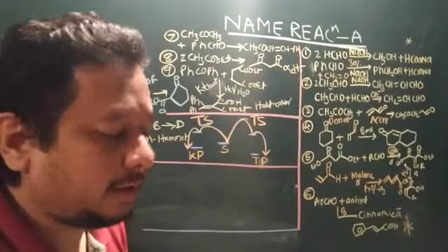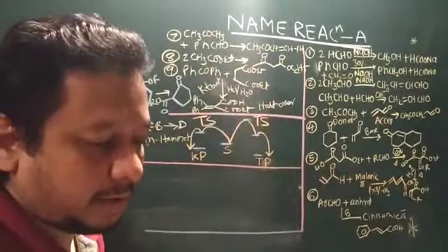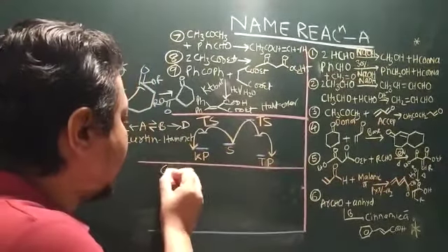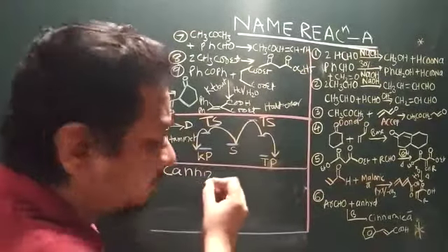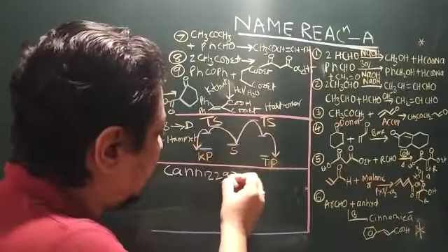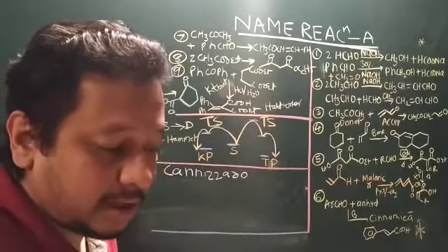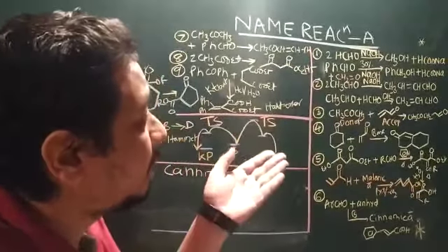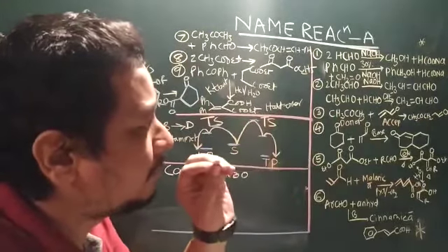See, I have given the numbering over here. So as per the numbering, we will start. The first reaction, number 1, is known as Cannizzaro reaction. Cannizzaro is a very popular reaction, because this is the first name reaction in pharmacy. In Cannizzaro, two molecules of formaldehyde in presence of sodium hydroxide form methanol and sodium formate.